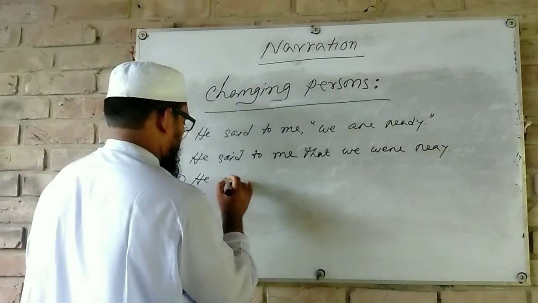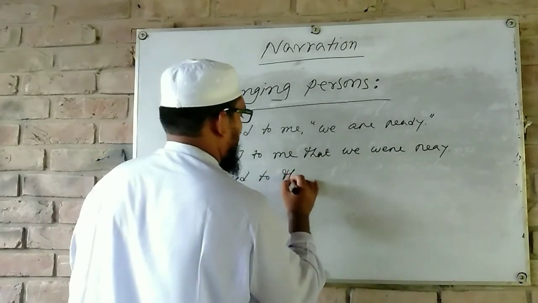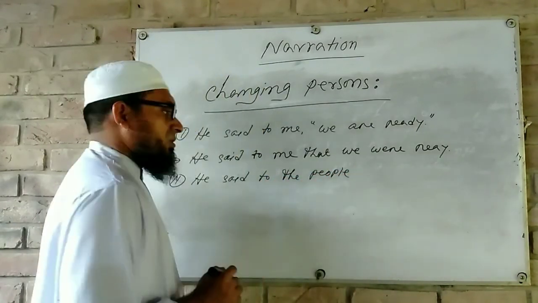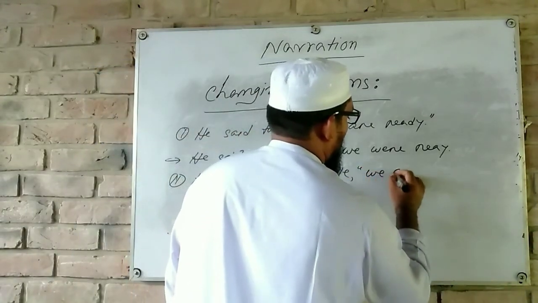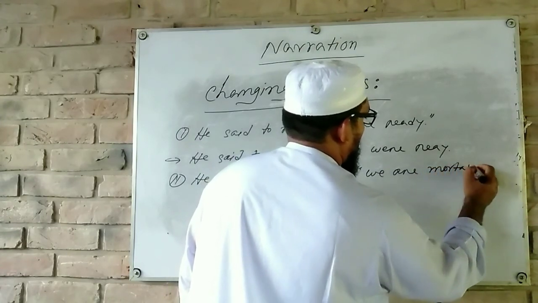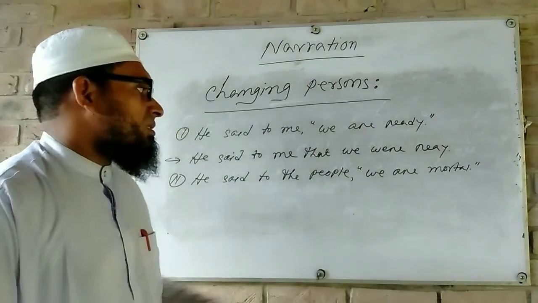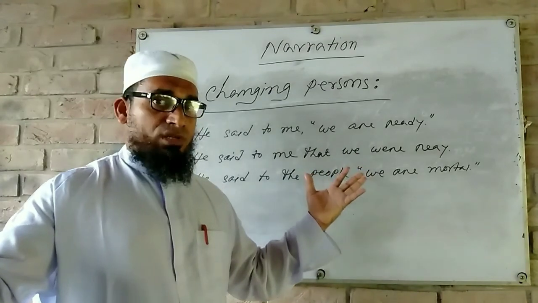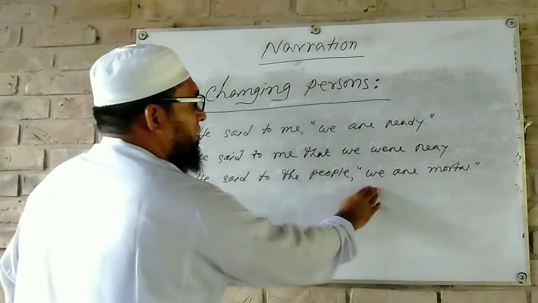Example: he said to the people, we are mortal. So dear students, this we indicates the whole mankind, because we all are mortals. So there will be no change of this we.